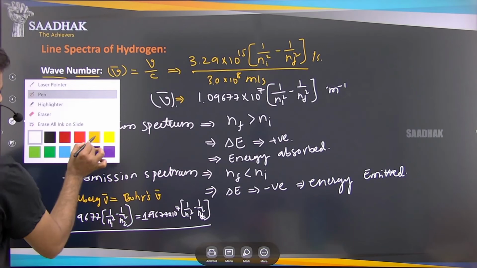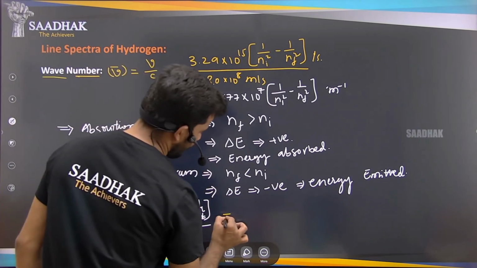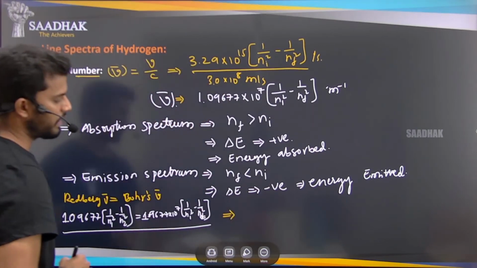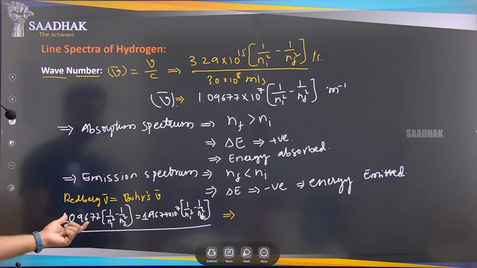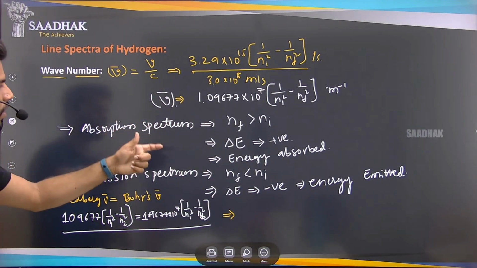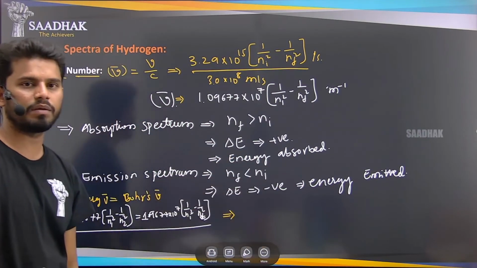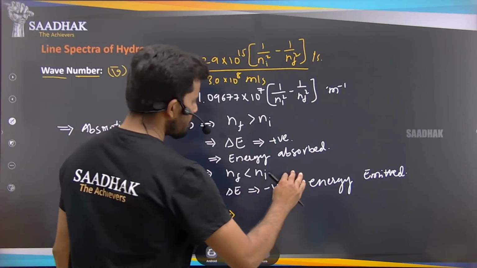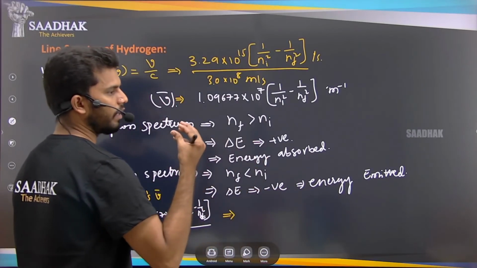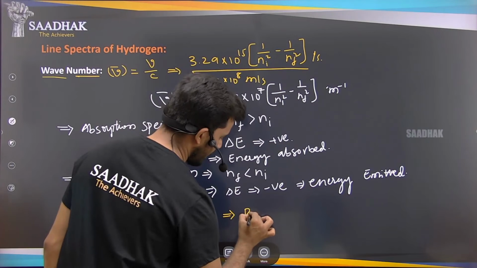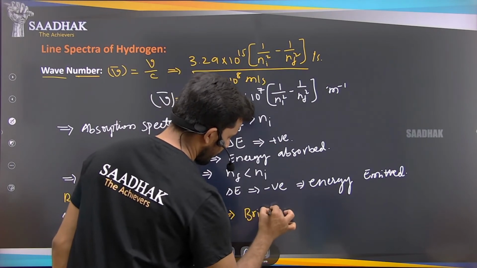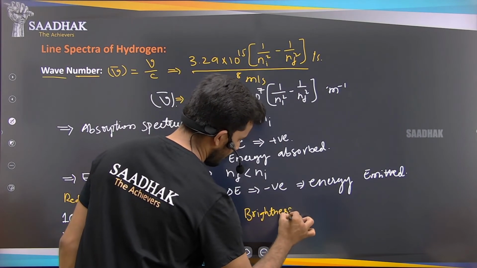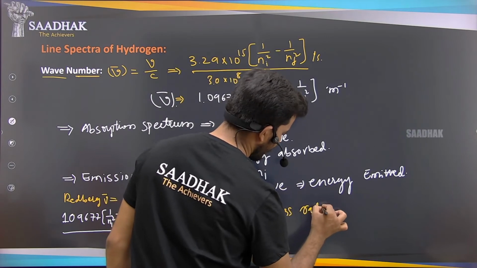So here we can conclude this part by looking at how much energy is released, absorbed or emitted, which means the brightness of the radiation, or the light.